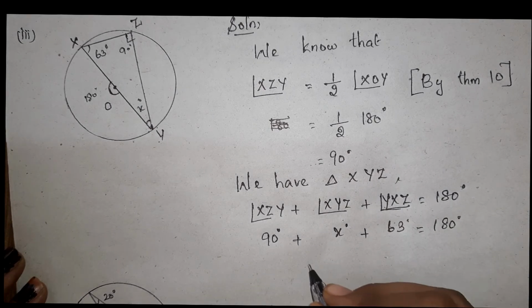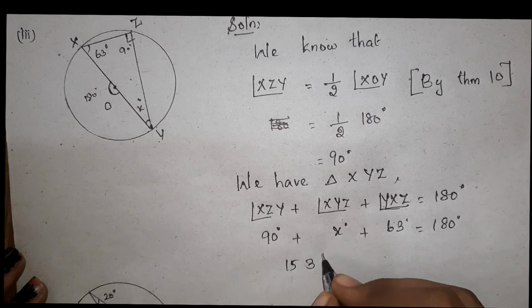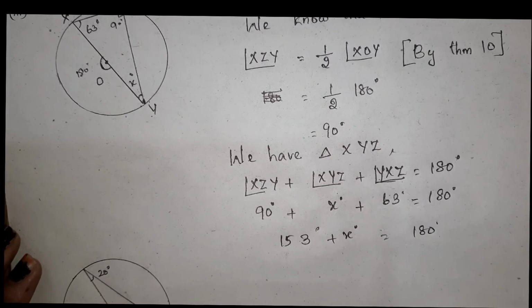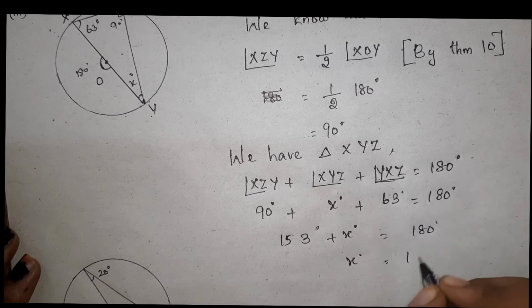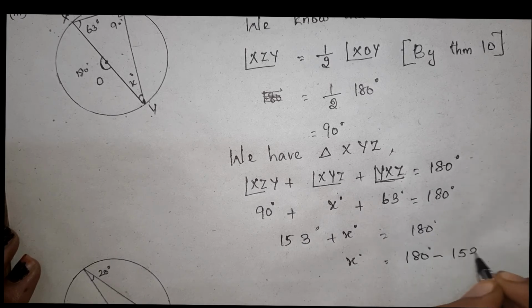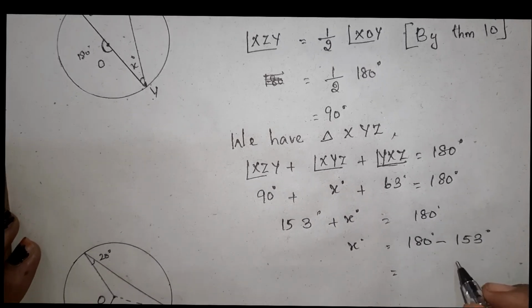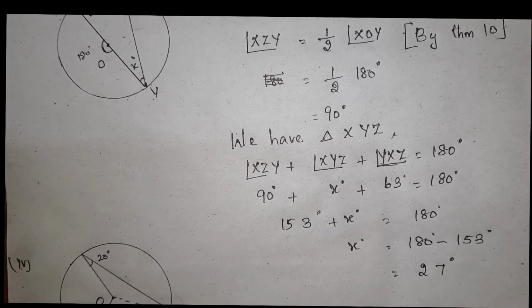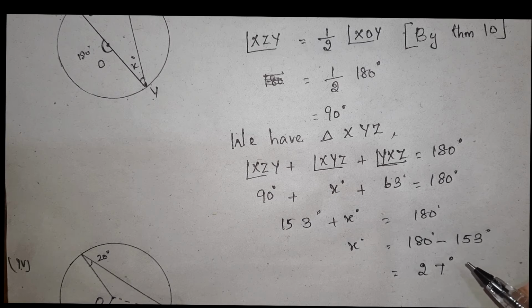You will get 153 degree plus x degree equal to 180. So from here x degree equal to 180 degree minus 153 degree. Subtract it, you will get 27 degree. Okay. So x value is 27 degree.